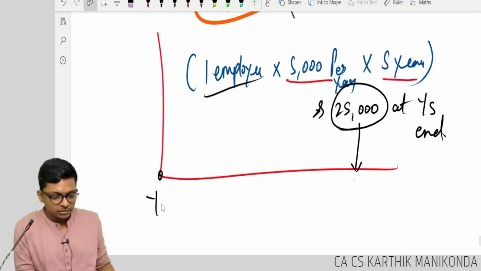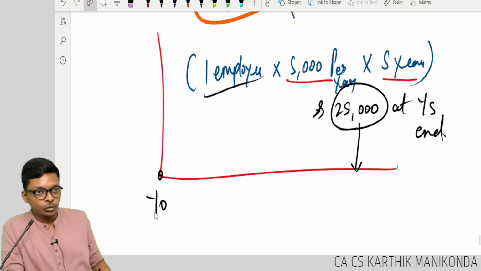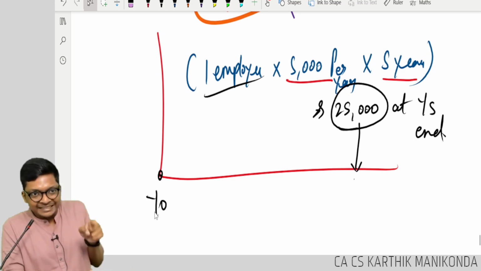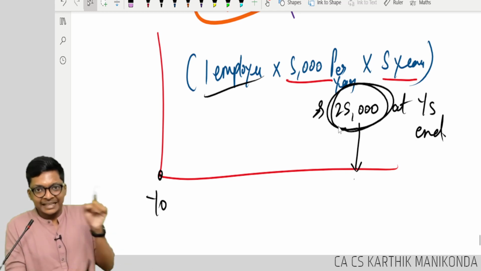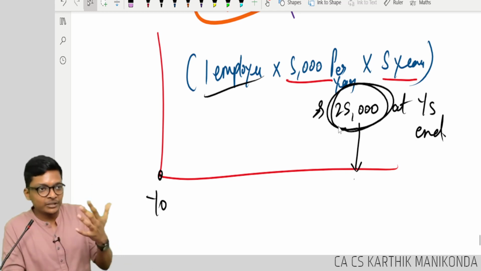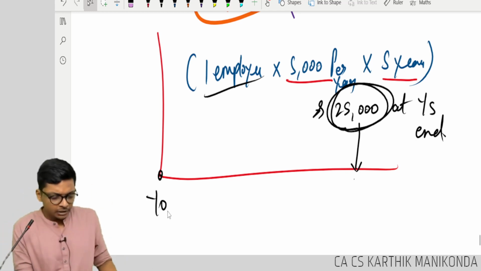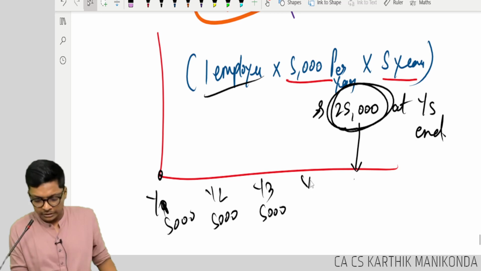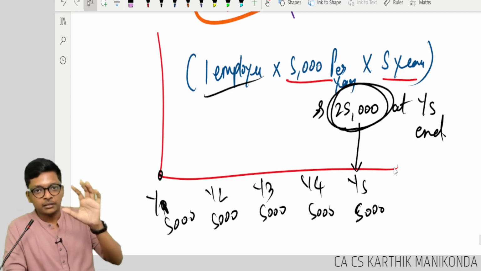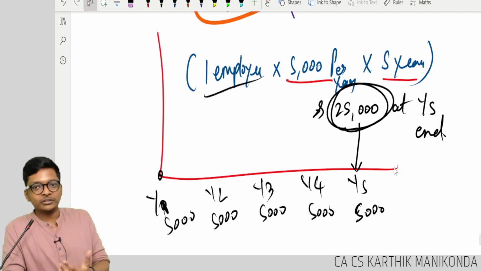Now I am in year 0. How much should I save every year? So I will get 25,000 in year 5. How much should I save? Year 1, 5,000. Year 2, year 3, year 4, year 5, 5,000. Then year 5 ending, I will get how much? 25,000. Is this correct?